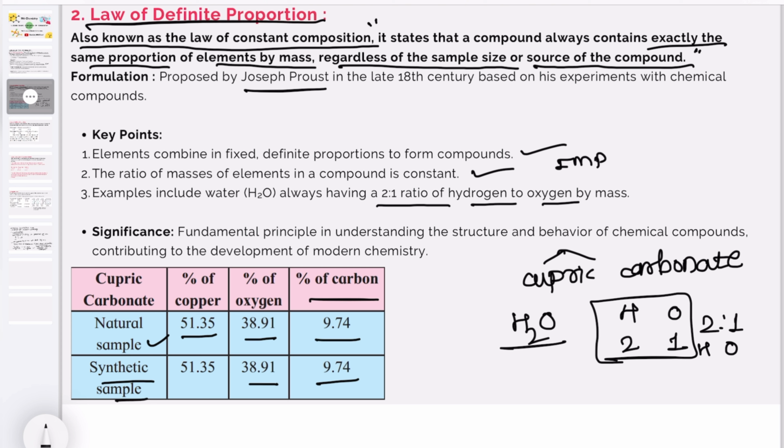The next significance of this law of definite proportion, or law of constant composition, is that it is a fundamental principle in understanding the structure and behavior of chemical compounds, contributing to the development of modern chemistry. It contributes to the behavior of chemical compounds and modern chemistry.